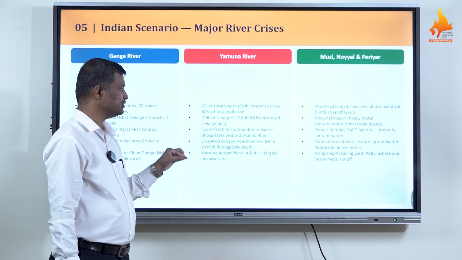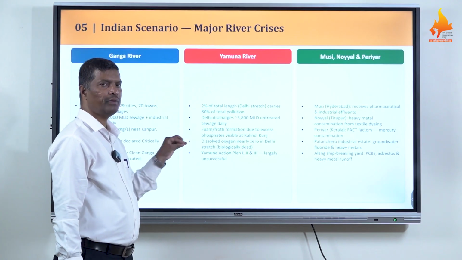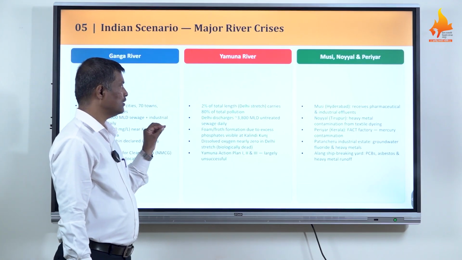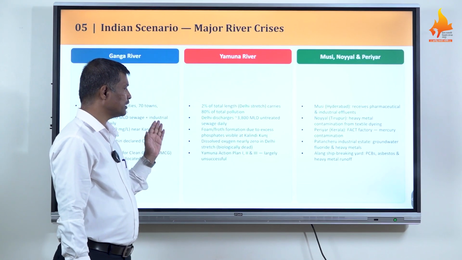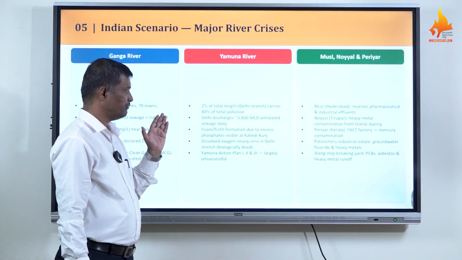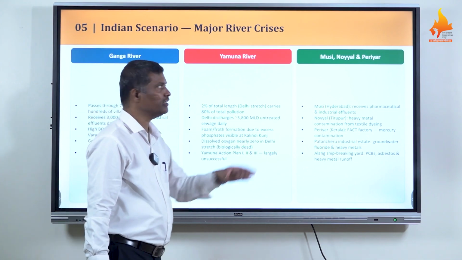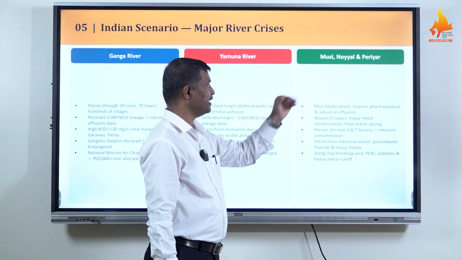Yamuna Action Plan first, second, third, largely unsuccessful. It means that now a new plan is needed to treat the river water near Delhi, as well as to keep the river fresh and clean throughout its length.